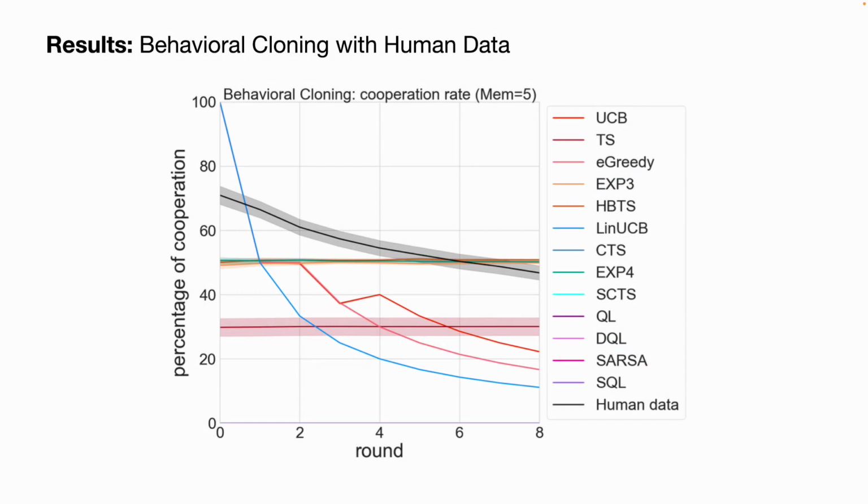And here comes the behavior cloning with human data. The second row here is the percentage of cooperation, after we train the agents upon the human data. The human data is shown as the black curve with the gray as its error bar, and we see that most of the agents, after our behavioral cloning strategy, either stay constant or have exponential drops of some sort after a few rounds. It appears that the bandit solution is learning at about the chance of selecting the cooperation rate, while the contextual bandits algorithm, since it takes the context into account, has a more drastic drop of its cooperation rate, while the reinforcement learning algorithm appears to have a more weird strategy of some sort.